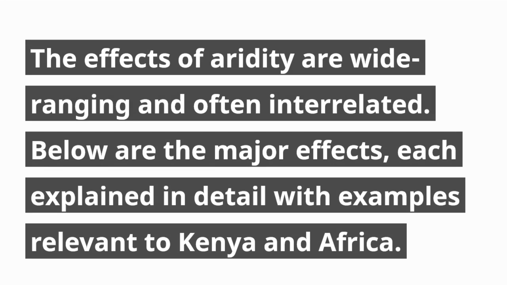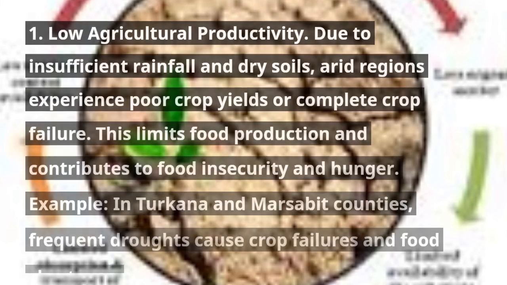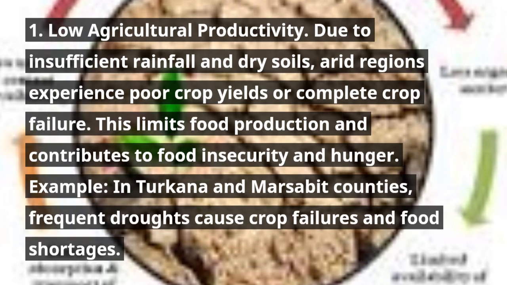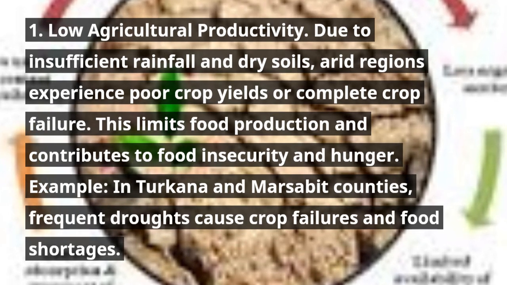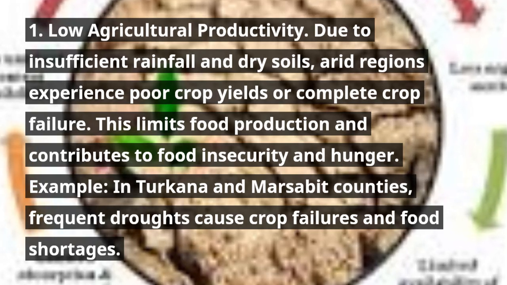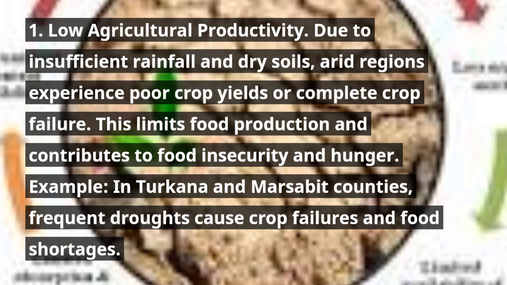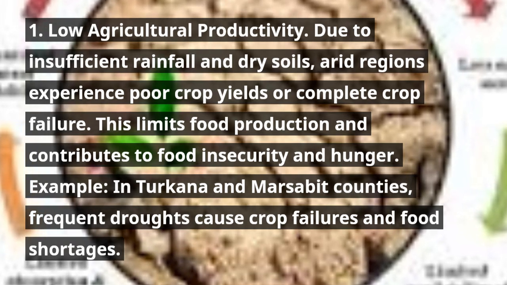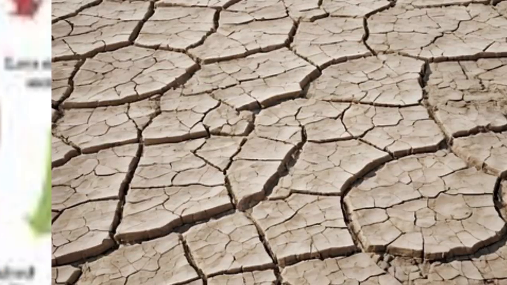Below are the major effects, each explained in detail with examples relevant to Kenya and Africa. 1. Low agricultural productivity. Due to insufficient rainfall and dry soils, arid regions experience poor crop yields or complete crop failure. This limits food production and contributes to food insecurity and hunger. Example, in Turkana and Marsabit counties, frequent droughts cause crop failures and food shortages.